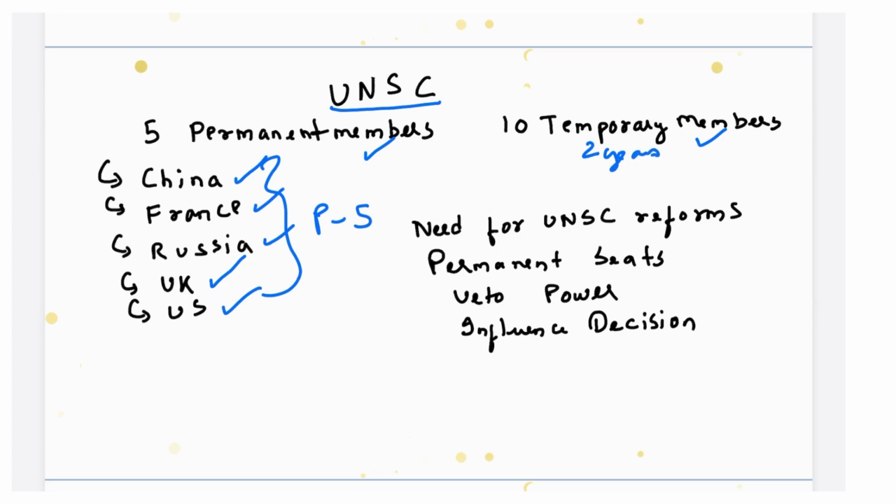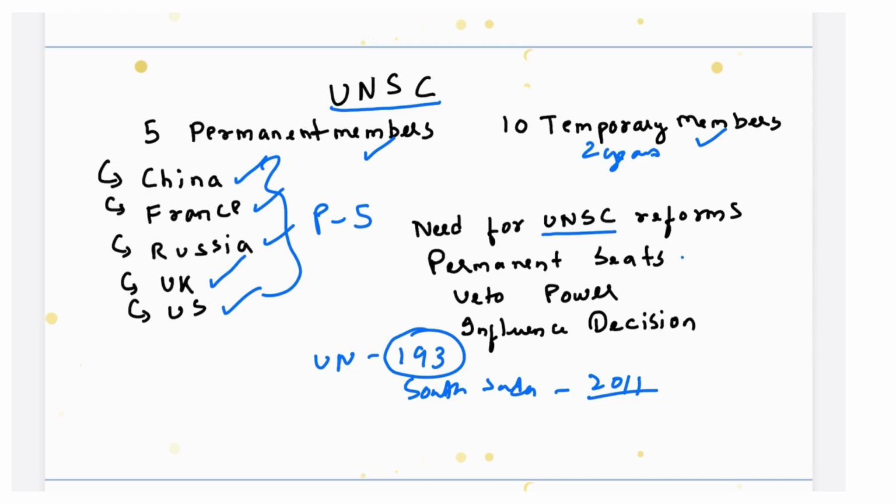So why there is a need for UNSC reforms is, just look at the statistics. The United Nations has 193 members and the latest addition was South Sudan in the year 2011. Just remember this fact that South Sudan was the latest member added to the United Nations, and the year was 2011. And the United Nations has 193 members and there are only 5 permanent members representing the whole United Nations. This is not a fair division.